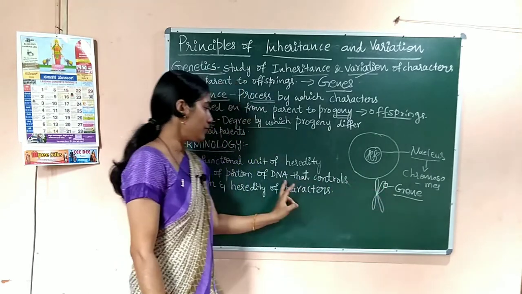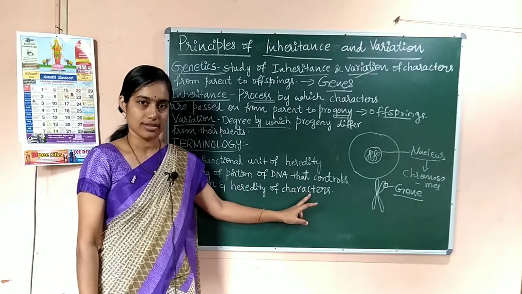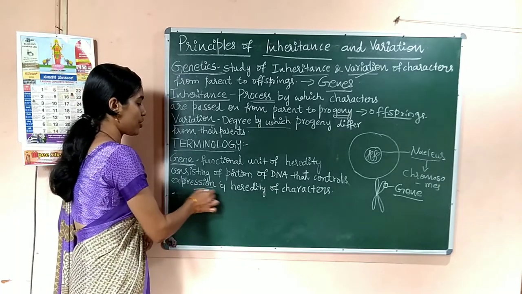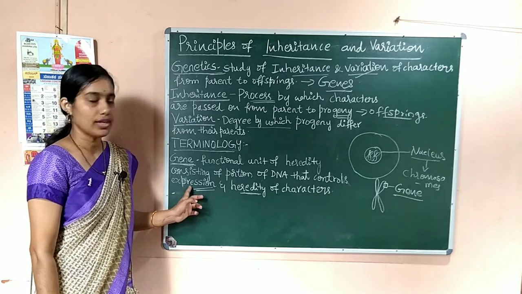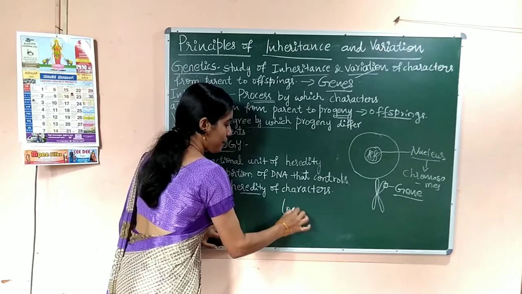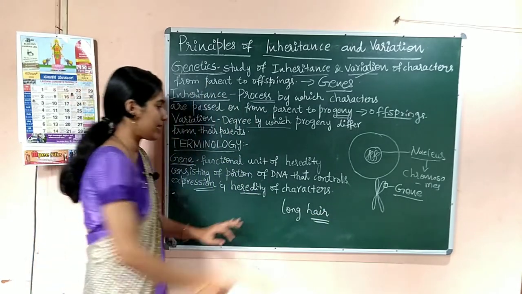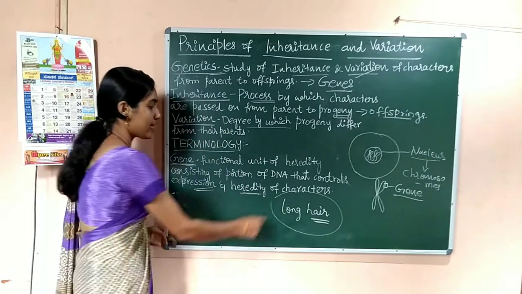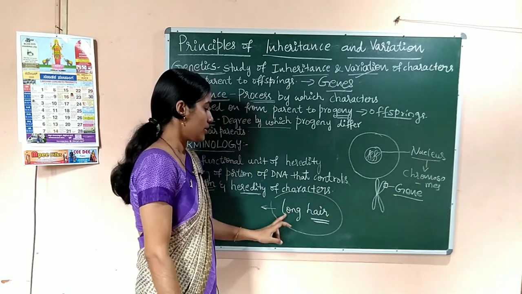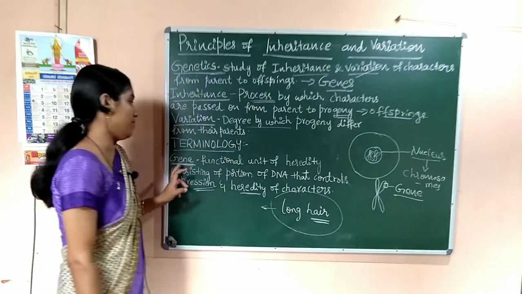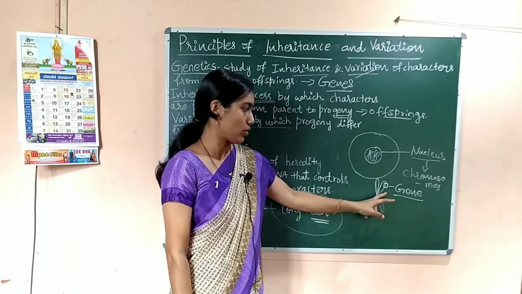A small part of DNA that controls the expression and heredity of characters. What is meant by expression of a character? If you have long hair, just take this example, long hair is a character, and this character is controlled by a gene in us. So this is a character that is controlled by a gene, and a gene is a portion of DNA, nothing but chromosome.